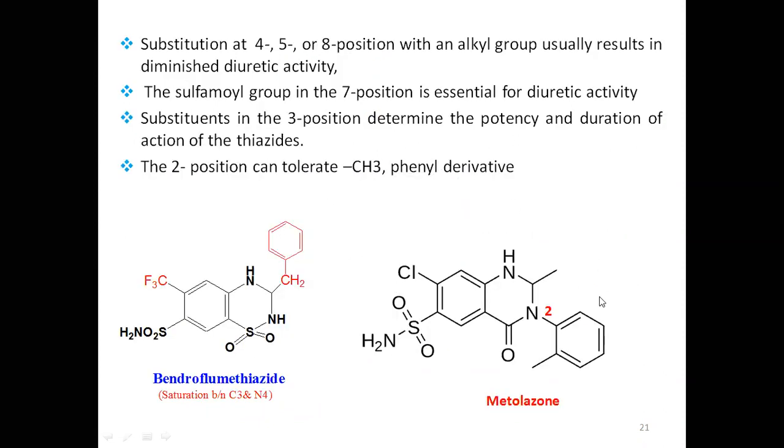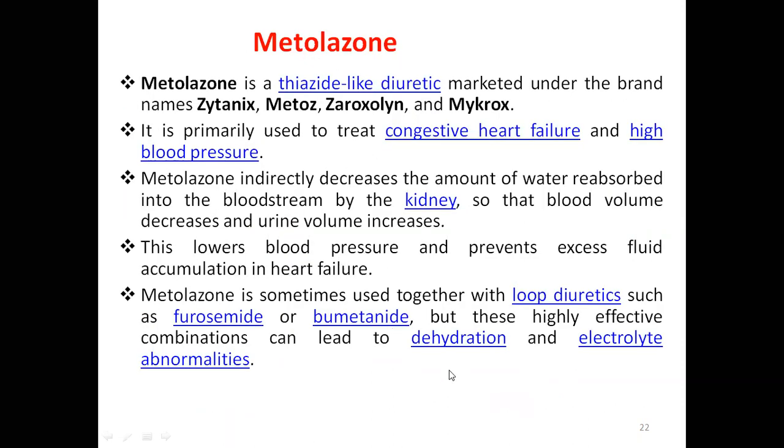This is the drug metolazone. Here, what happened? At the 2nd position there is again an aromatic ring instead of hydrogen. That is also very good. Now you see this drug metolazone is a thiazide-like diuretic, which has trade names. It is primarily used to treat congestive heart failure and high blood pressure. In heart failure patients, it is more prescribed.